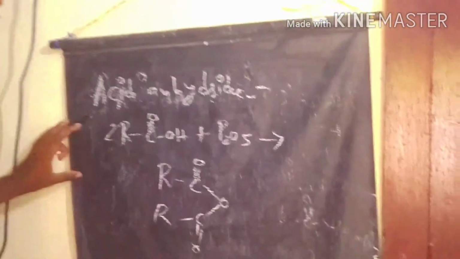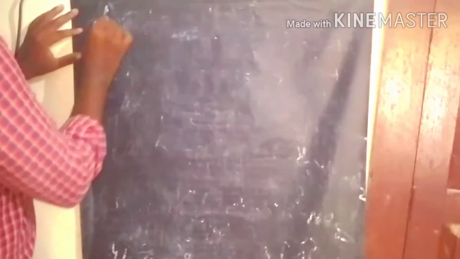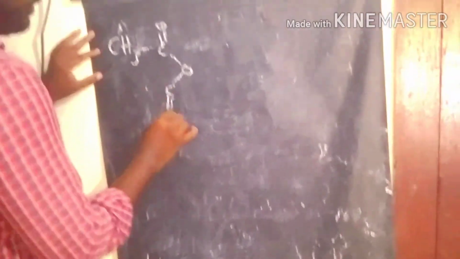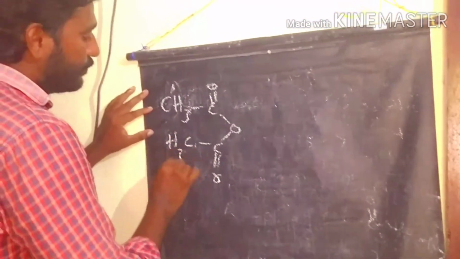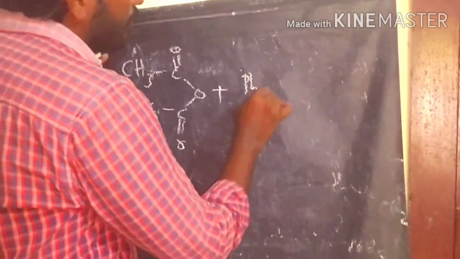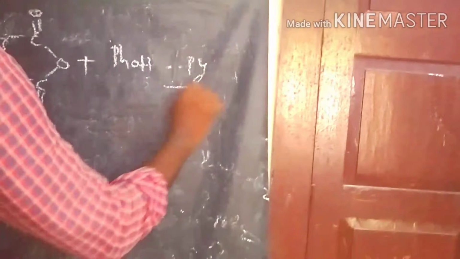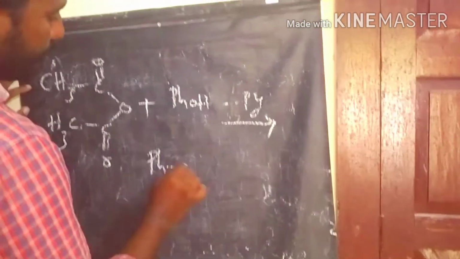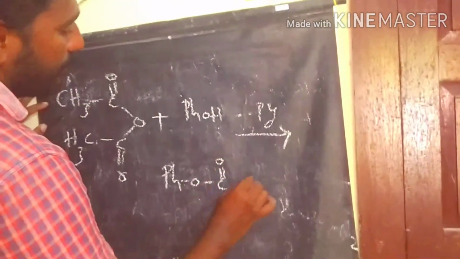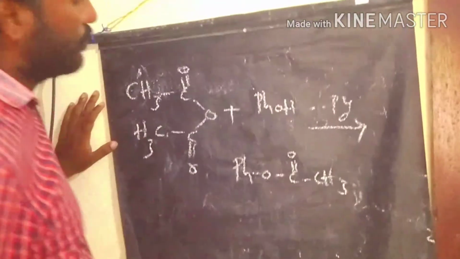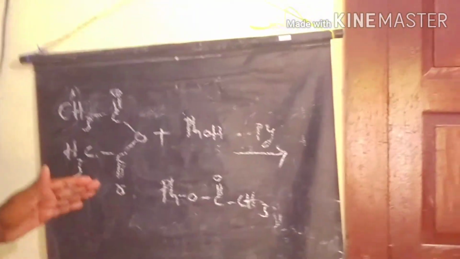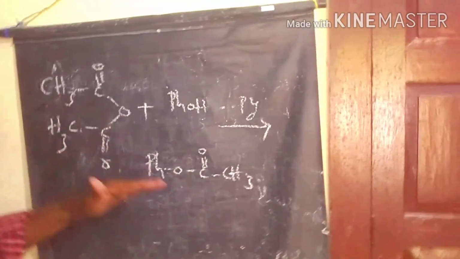Some of the acid anhydride reactions we discuss here. For example, acetic anhydride is one of the famous acid anhydrides. It reacts with phenol in the presence of base to produce phenyl acetate. Phenyl acetate is the product. So this is also one of the important derivatives prepared from acetic anhydride.